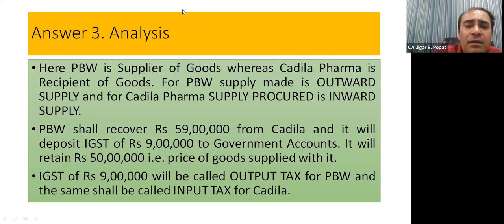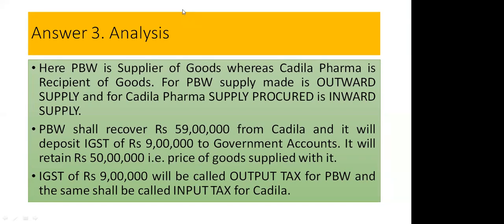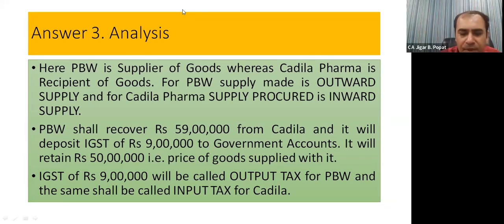Supplier आगे आएगा, recipient के पास से price और GST दोनों collect करेगा और फिर GST element वो government के account में credit करवा देगा. So here supplier is responsible to come forward, collect price plus GST element and then credit it to the government account. So it is forward charge mechanism. Is it fine? Yes. Are you getting it properly? Yes.